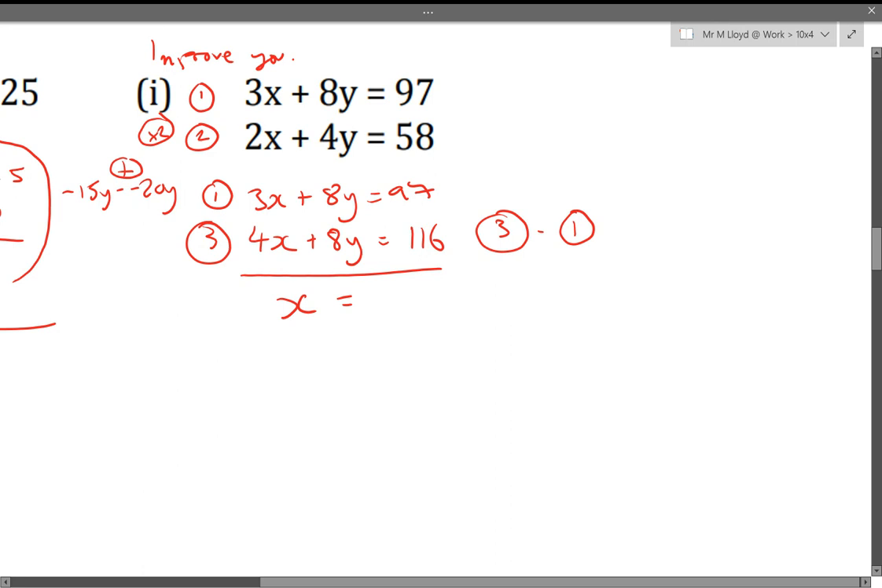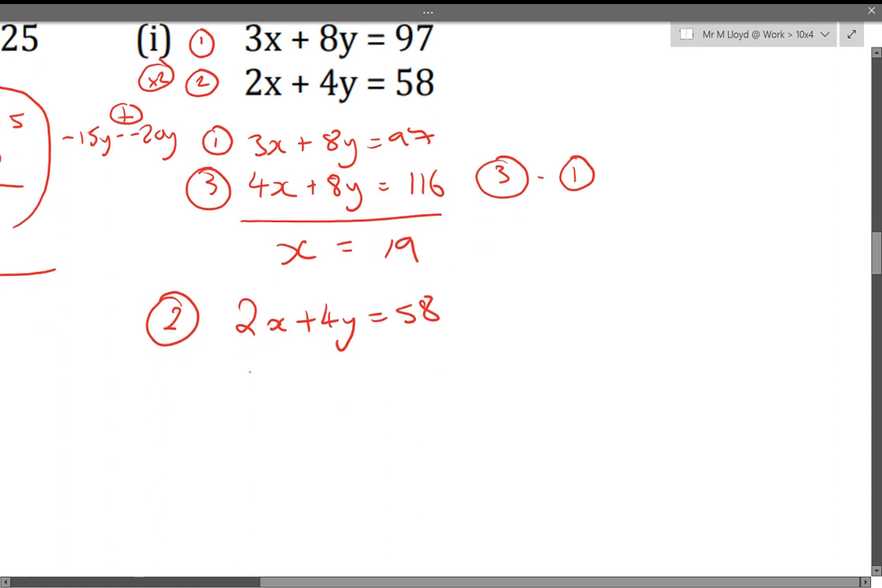You never know what kind of level of mistakes I'm going to make in these. So, yep, that is 19. And then I'm going to substitute into equation 2. So 2 lots of x plus 4y equals 58. 2 lots of 19 plus 4y will equal 58. So I've just replaced the x with the 19.